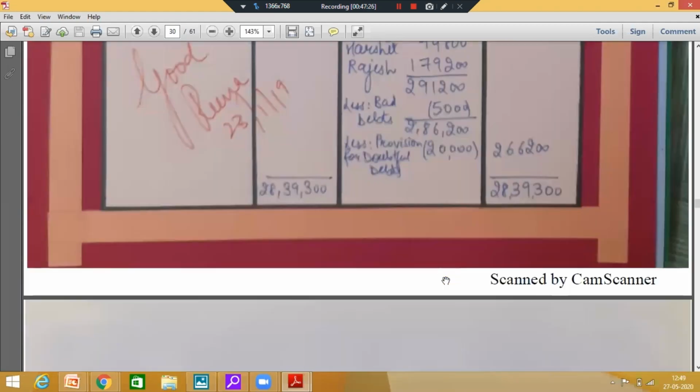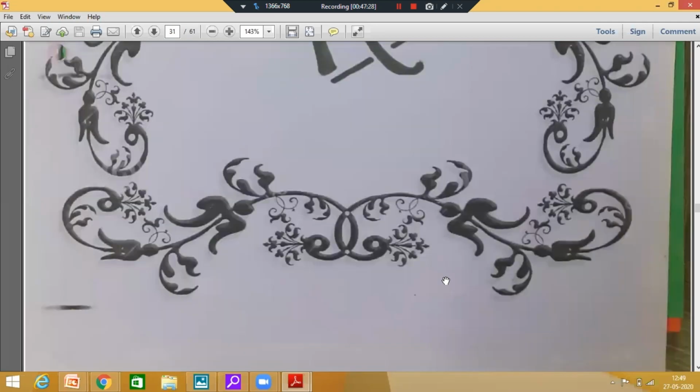The ratio analysis part we will do later. The ratio analysis part we will do once we have started with the third book. Once we are done with the third book, then we will do the ratio analysis. Fine. So those who want to get the comprehensive problem checked, draft your comprehensive problem and mail it to me.